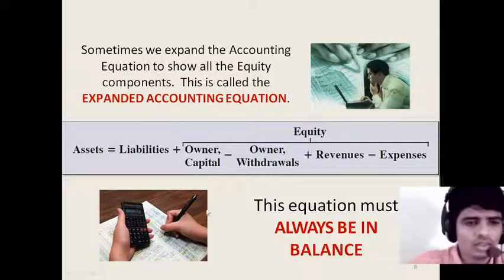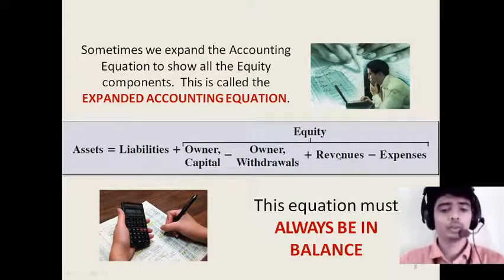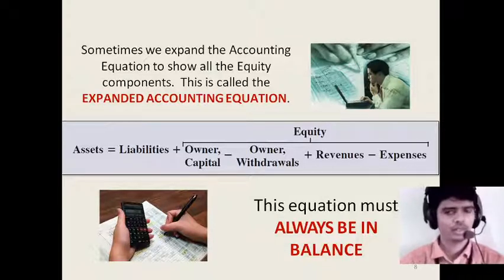Try to understand. So the main equation is asset is equal to liability plus equity. Try to remember, asset is nothing but liabilities plus equity. Equity involves owner's capital minus owner's withdrawal plus revenue minus expenses. Hope you guys can remember this equation. This is a very important equation from the point of view of examination, and this is a base to learn upcoming accounting rules, and it will even help to pass the journal entries.